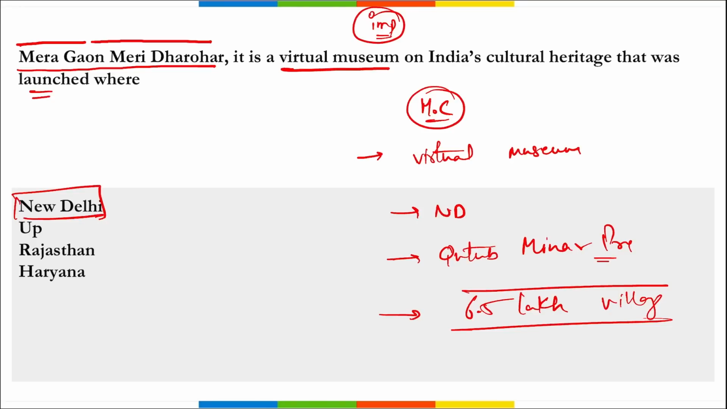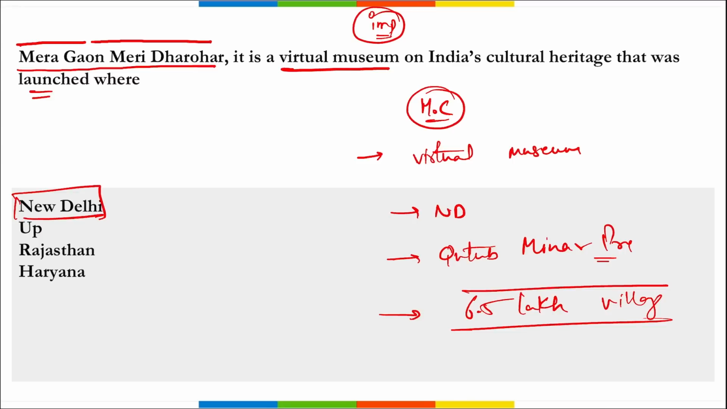And what is the main objective for this virtual museum, that is Mera Gaon Meri Dharohar? It is to provide information regarding the villages by using technologies, right? Important, take a note of it. Then remember, this virtual museum was set under Azadi Ka Amrit Mahotsav, right?